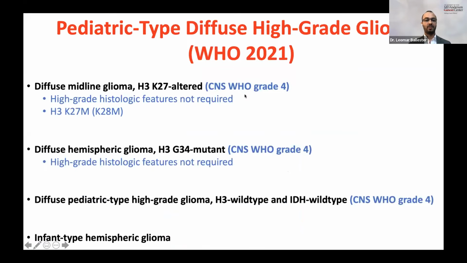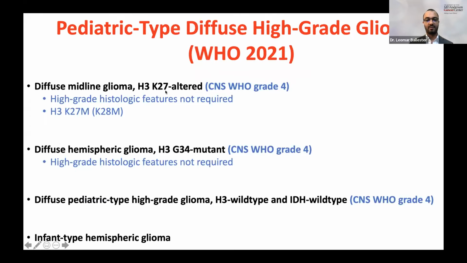So you don't need to see mitotic activity, vascular proliferation, or necrosis. If it's a diffuse glioma in the midline with the H3K27 alteration, it's automatically a WHO grade 4 lesion, even though it may appear to be a low-grade glioma on histology. So it is important to test for this mutation when you have a diffuse glioma in the midline region.